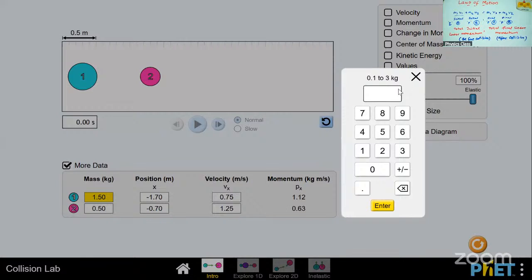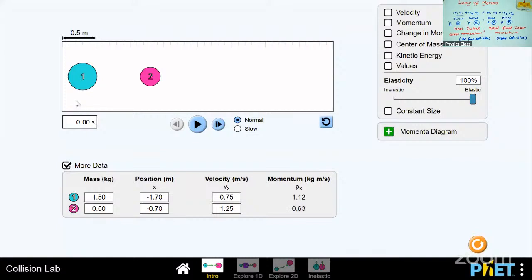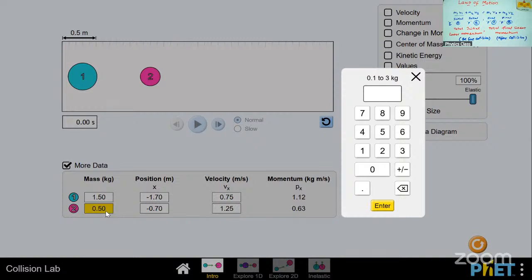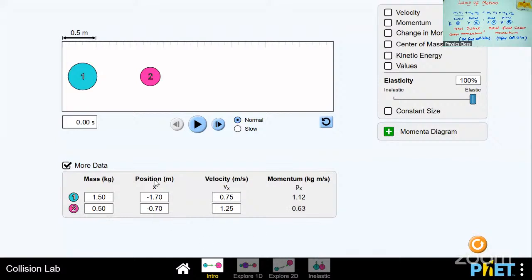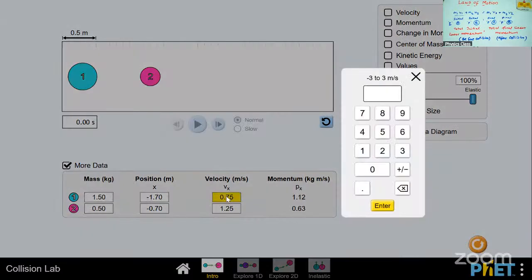I can put 1.50, which is the mass of the first object. The second object's mass is 0.50 kg. This can also change, but I will take 0.50. Then comes the velocity, which you can change also.